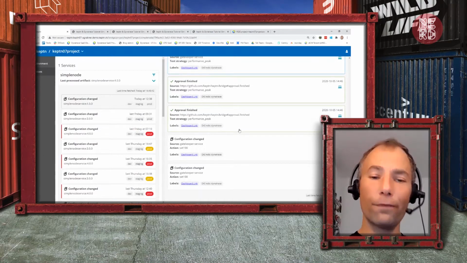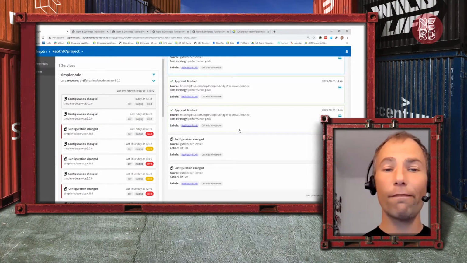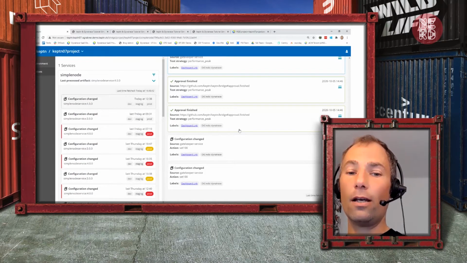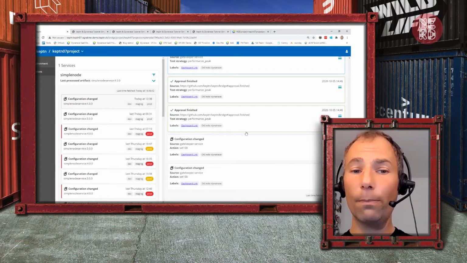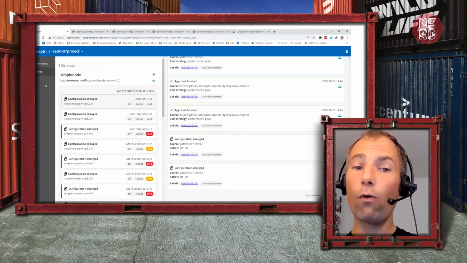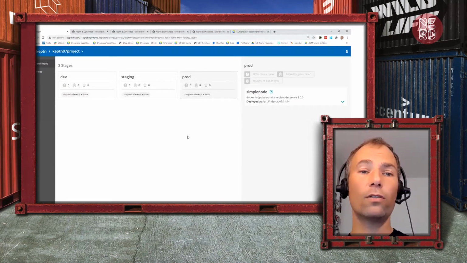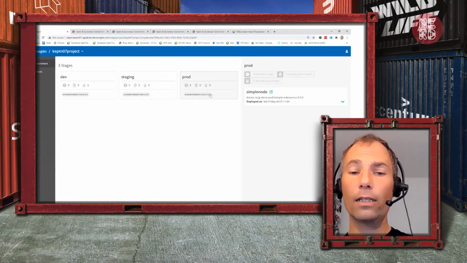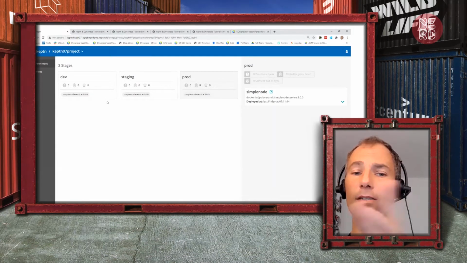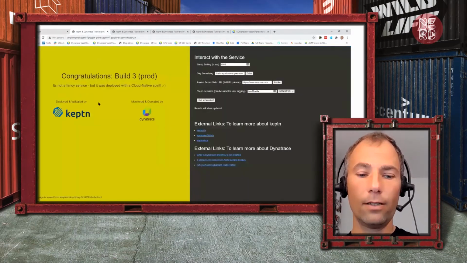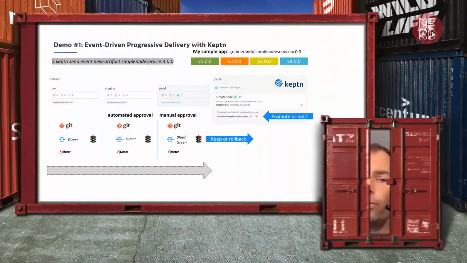Now Keptn is doing the configuration changes, the deployments, and some validation, and then keeps my version in production, yes or no, depending on how well version 4 is then also doing in production. So that means, hopefully soon, once this is deployed, this should automatically go to version 4, with fully automated deployment, test, and validation. All right, let's see. Come back in a second after my next demo, then we'll see that this actually did deploy. So fully automated, I have separation of concerns between tooling and process definition.